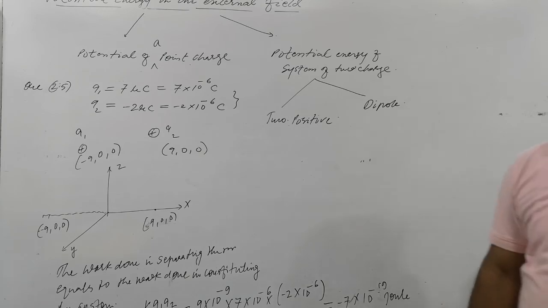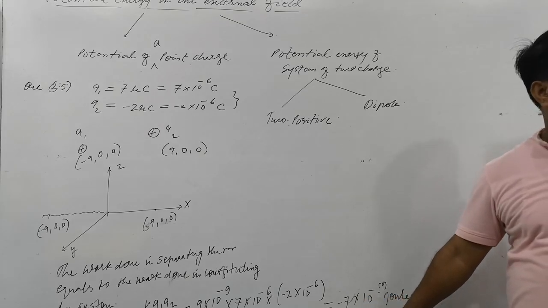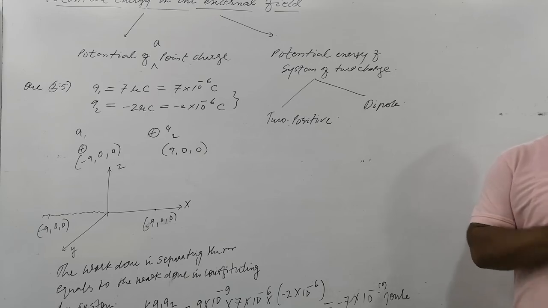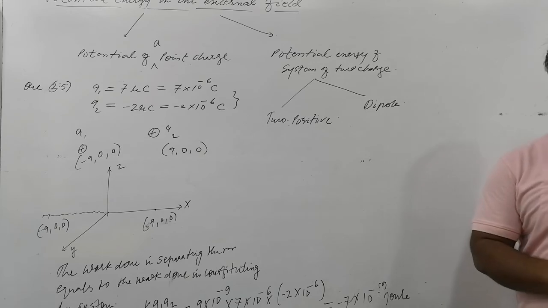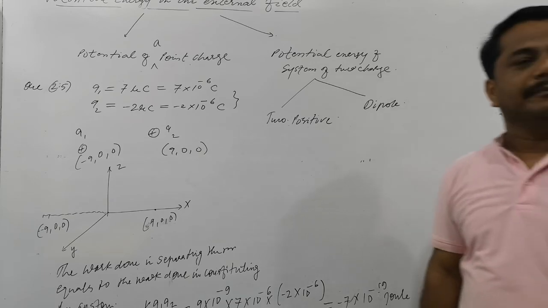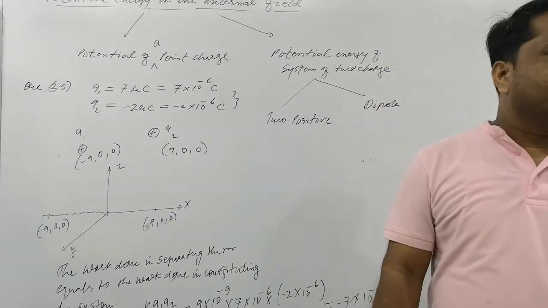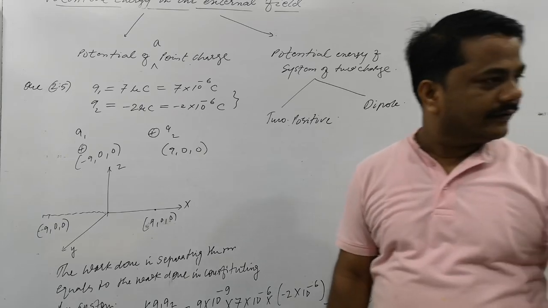Next, it is the same. If the energy spent by you is positive, then the work done is negative. Is that clear? Because you are working against repulsion. If the system does the work, it is taken as positive. So to set the charge at that point, negative work is done. To remove the charge from that point, positive work is done. The amount will be the same.